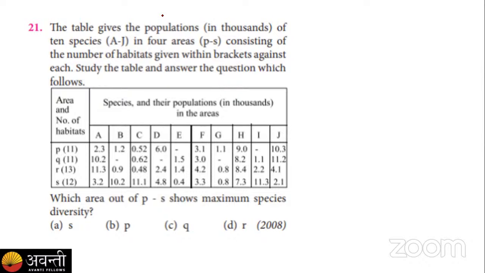So here I am ending the poll. We can compare this now. The number of habitats is higher in R and S, that is 12 and 13. If we compare between R and S the number of species given here in thousands, we conclude that area S has the highest number of species. If we have the highest number of species, that means the highest species diversity is also found in area S. So the answer is option A here.